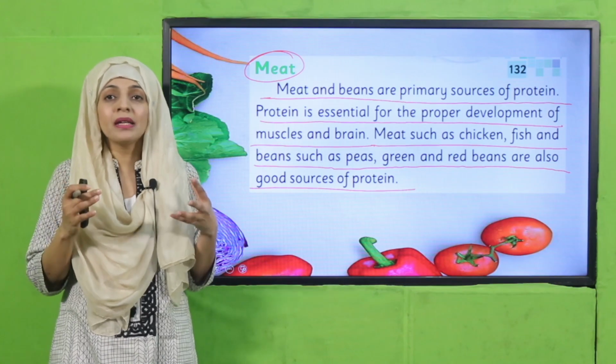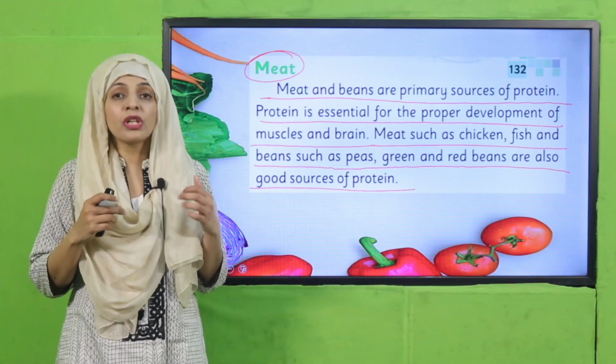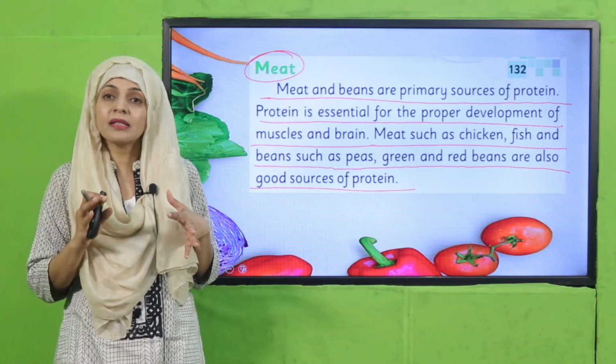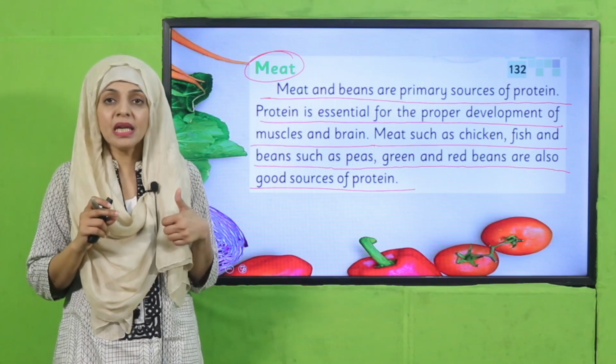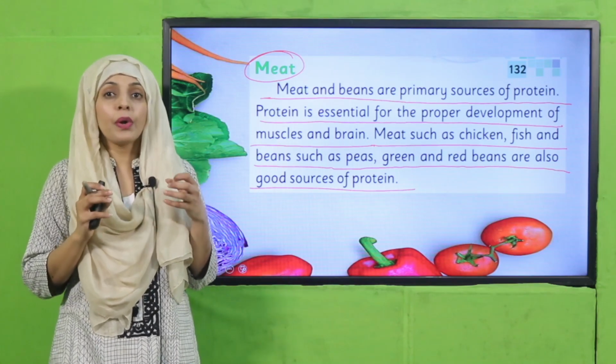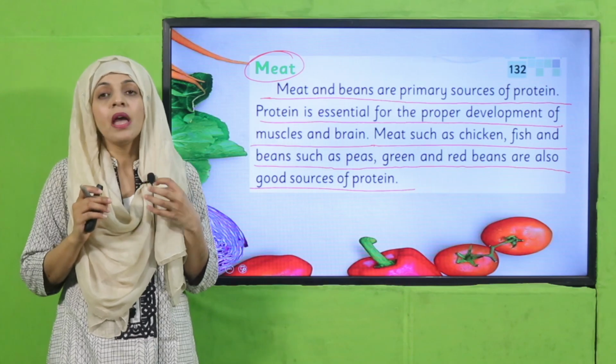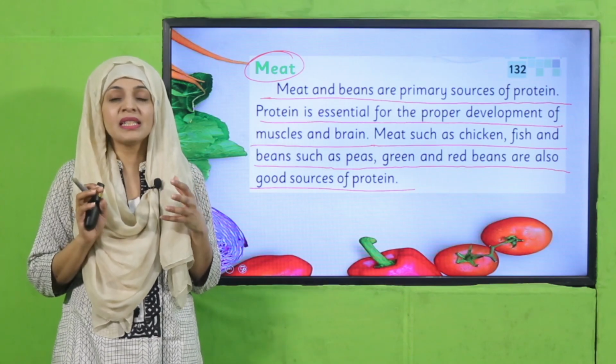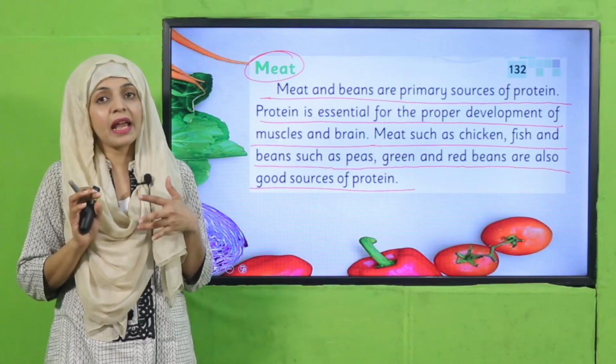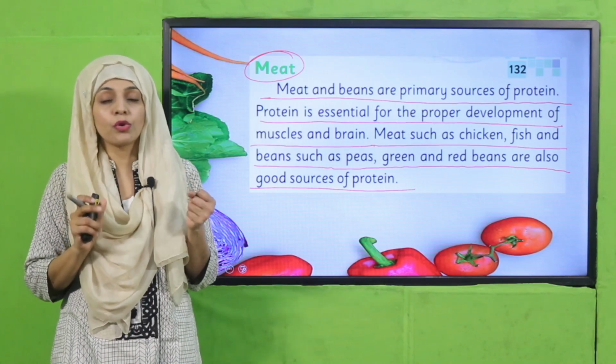तो इन मसल्स को बिल्ड करने में और एक्टिव रखने में प्रोटीन बहुत ज़रूरी है, और ये प्रोटीन हमें कहाँ से मिलती है? वी गेट इट फ्रॉम मीट लाइक चिकन, फिश, red meat, that is mutton and beef, and we also get it from some beans and lentils like red beans and green beans. They provide us with protein.